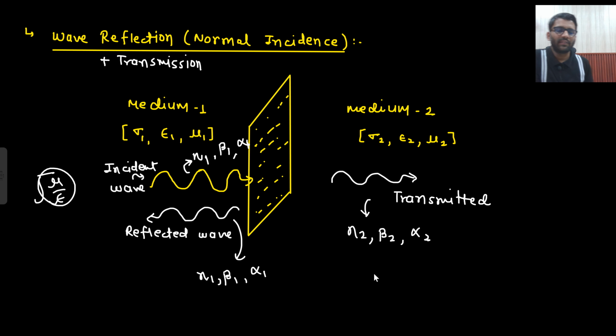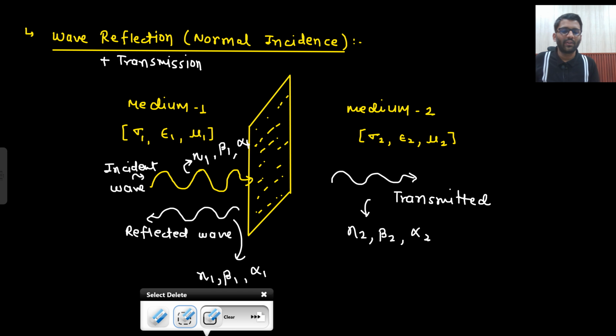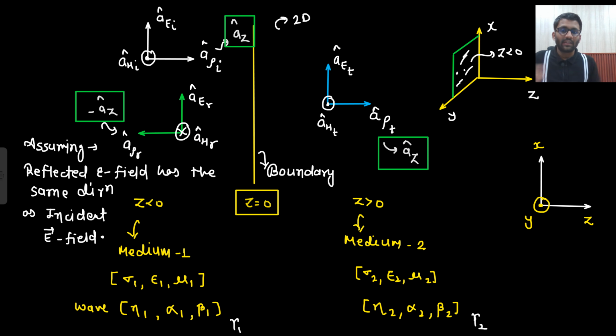So till now we studied normal incidence. An incident wave was there, then a reflected wave, and then a transmitted wave. Why do I call it normal incidence? Because this is my plane, and my wave is incident perpendicular to it like this. If it was incident at an angle, then it would be oblique incidence. But since it is incident like this, it is called normal incidence.